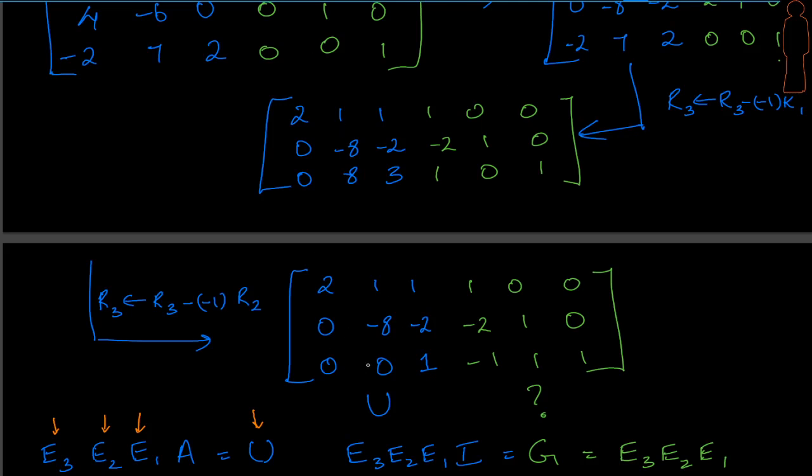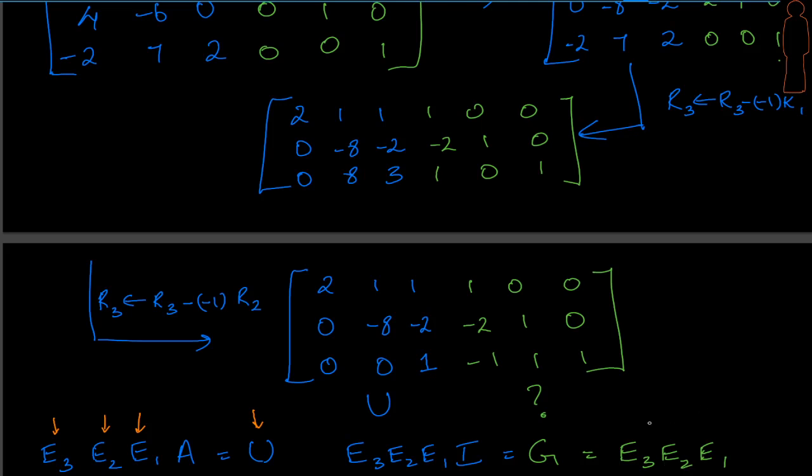At the same time, remember that we applied this on the green matrix, which is our I, in the same order, right? So E1, E2, E3, and that gave us this matrix, which I'm simply calling the G matrix, but we want to relate it, remember that. Since this is acting on I, I know for sure that I can write this as E3, E2, E1. Okay, so let's keep it like this.